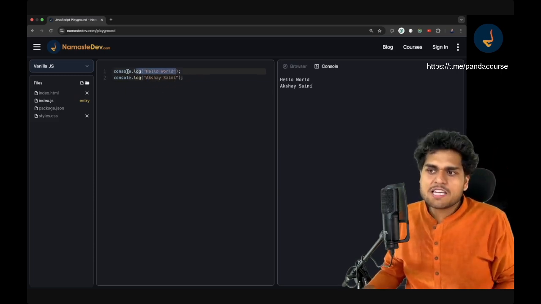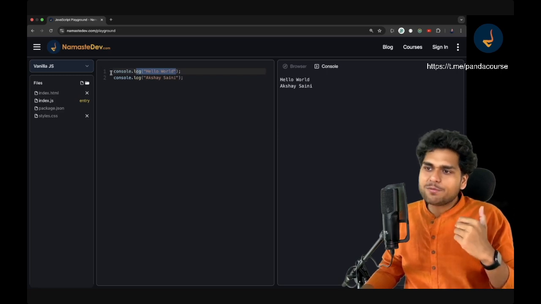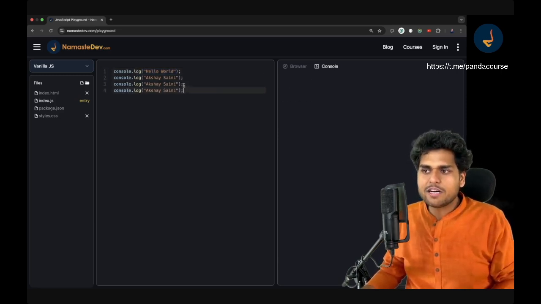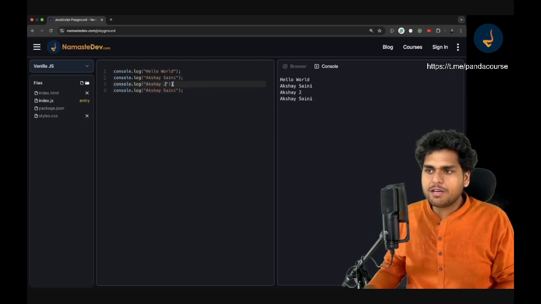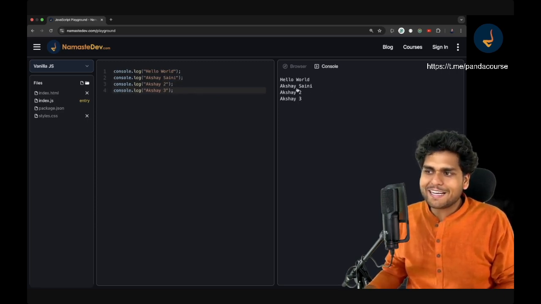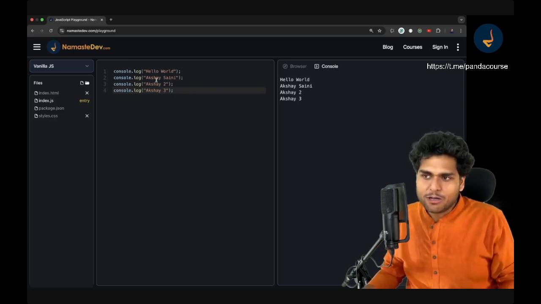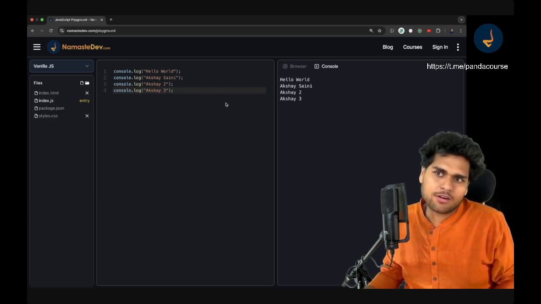First, hello world. And let me tell you, when you run a JavaScript file, it runs line by line. So the first line will be executed, after that the second line, then it will move to the third line, then the fourth line. And similarly, you can do something like this. So first line, second line, third line, fourth line, this is how things are executed. Very simple, very plain logic. Try to do it yourself. See if you can print things on the console or not.